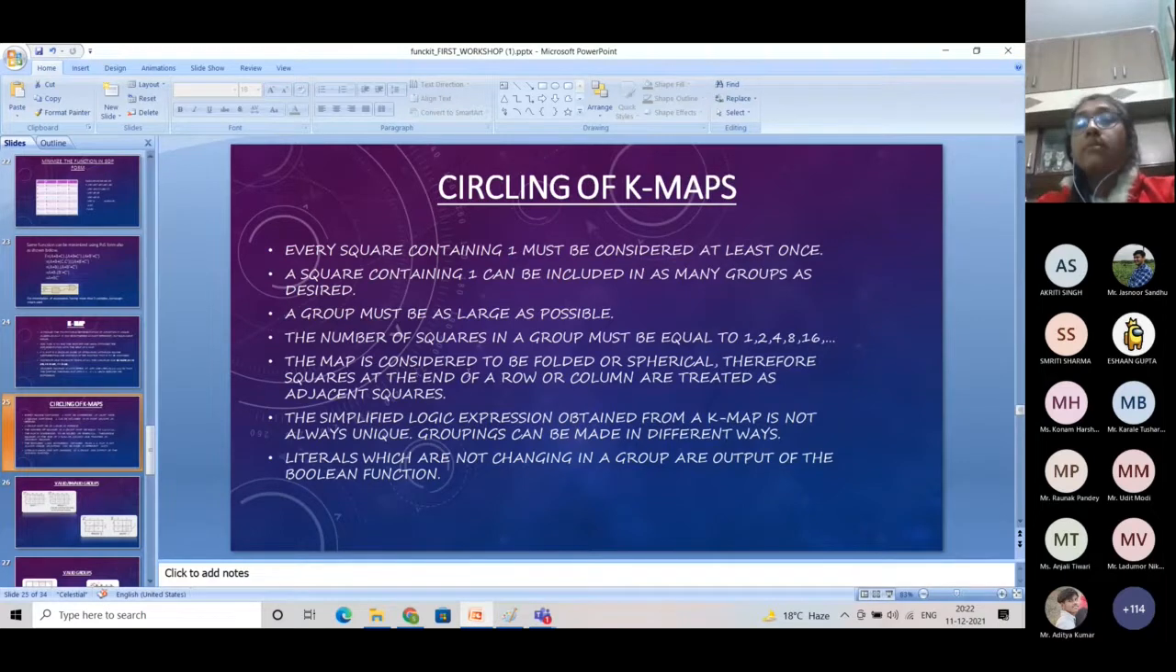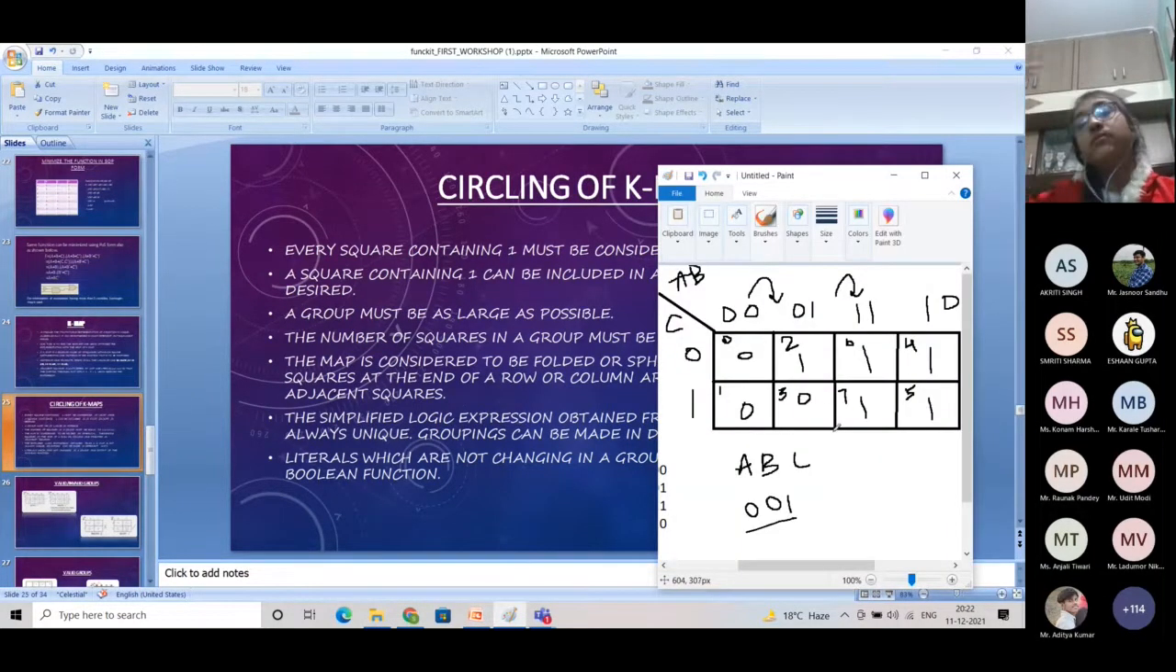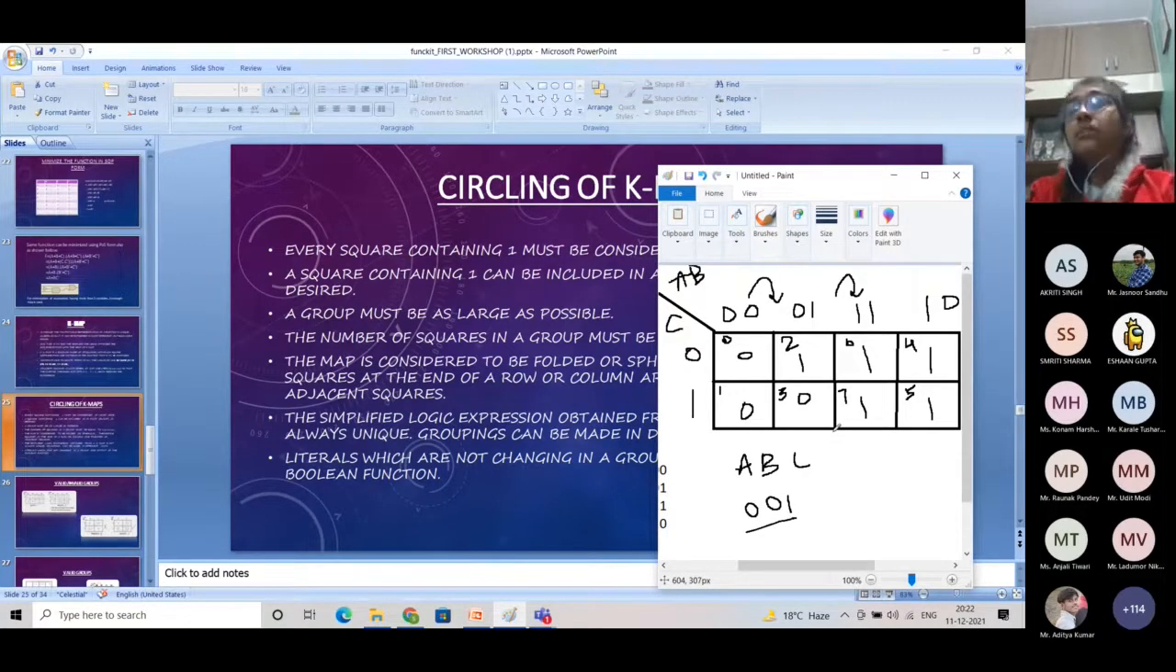Fine. A K-map is considered to be folded or spherical. Therefore, squares at the end of a row or column are treated as adjacent squares. Okay. So now you should see my video. This rule means that you can see in the diagram that it is a rectangle. Imagine it as a sheet of paper. You have done these types of questions in your class 12, that if you have to make a cylinder from a sheet of paper, you will just roll it this way. You can roll it horizontally, or you can also roll it vertically.